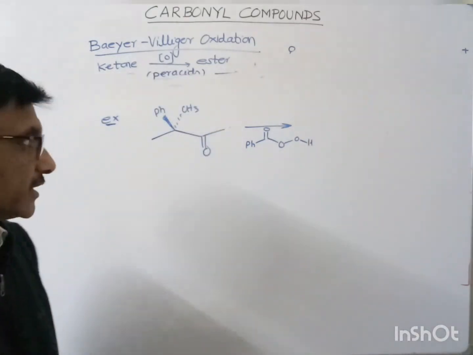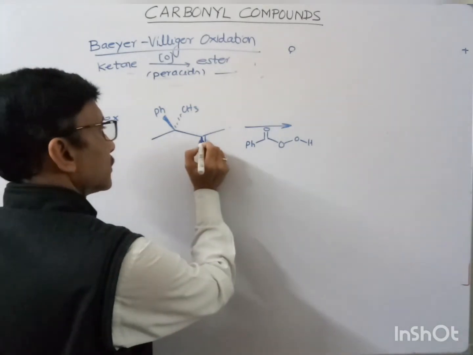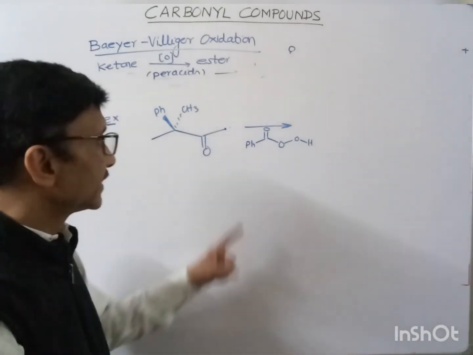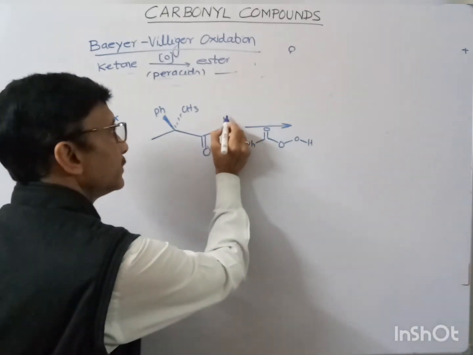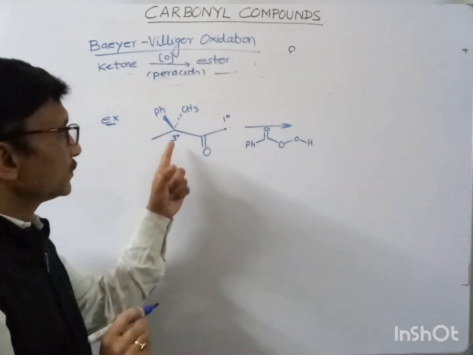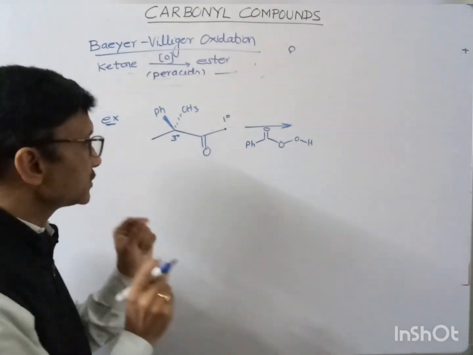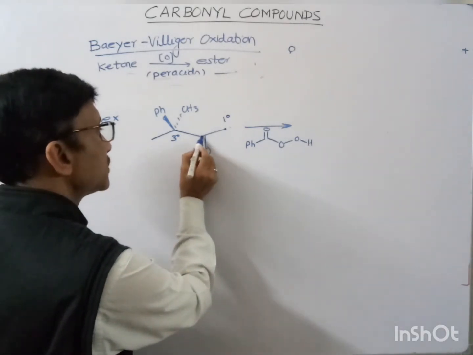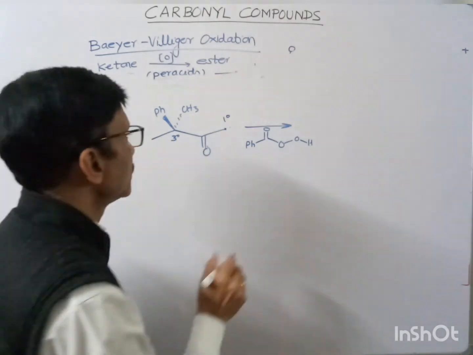How can we write the product in this case? On one side we have a primary methyl group, and on the other side we have this tertiary group. Out of this tertiary and this primary, which should migrate? The tertiary will migrate. It means in the final product I should insert this oxygen atom between this carbonyl carbon and this tertiary carbon.